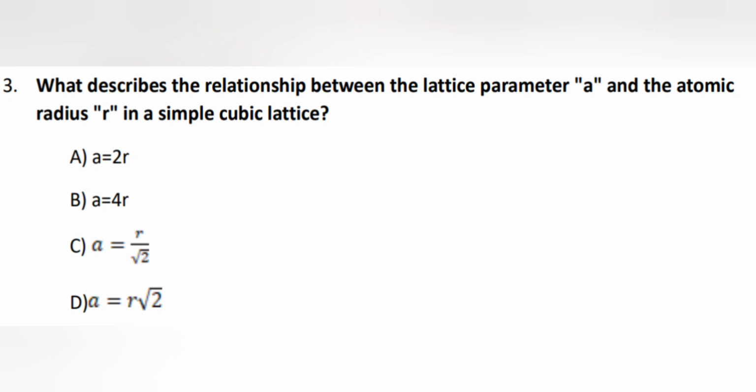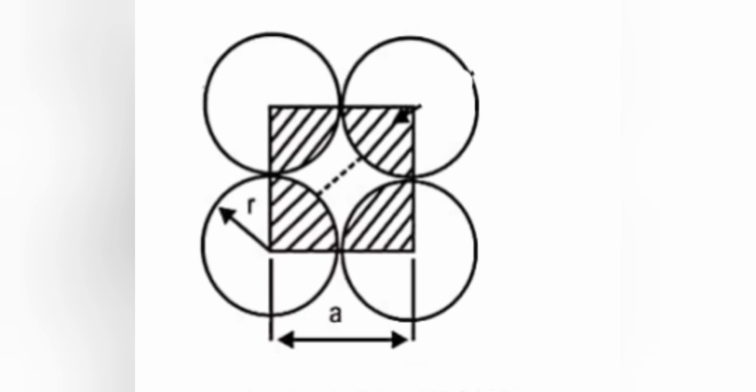So how do we get the answer a = 2r? This is a simple representation of how these lattices are arranged. Atoms are arranged in a simple cubic lattice. Each atom is represented by a sphere, stacked in each corner, with radius r, right?